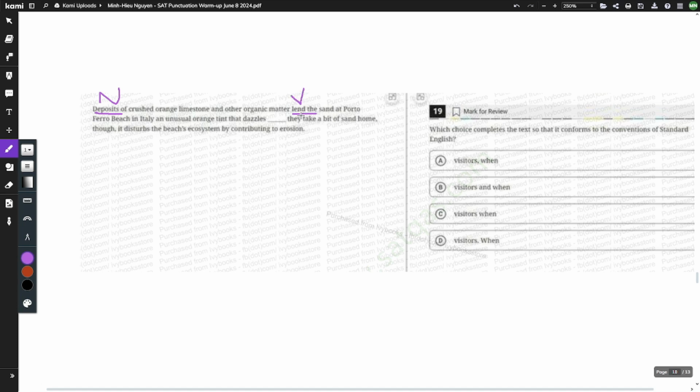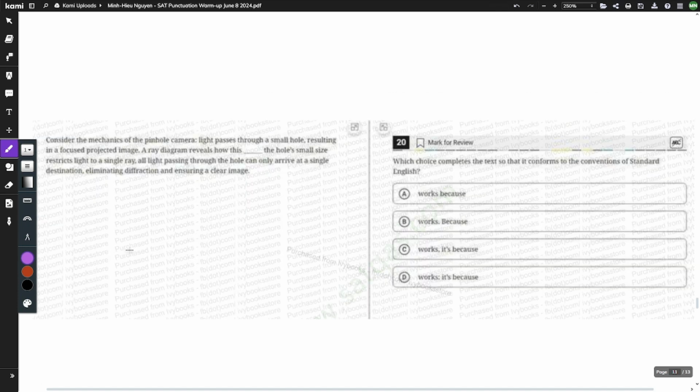And then they take a bit of sand home. It disturbs the beach's ecosystem. So it is going to be our noun, and disturbs is going to be our verb. So once again, we have two independent clauses. So we're going to need a period, a semicolon, a comma, and a fanboy. And the only one with that is going to be D with our period.